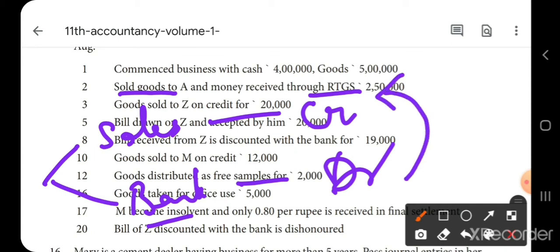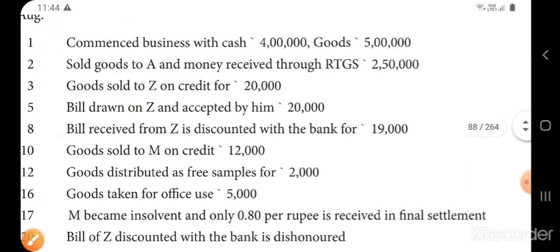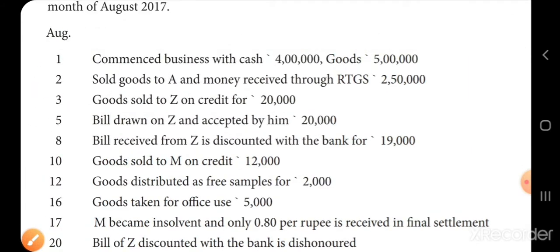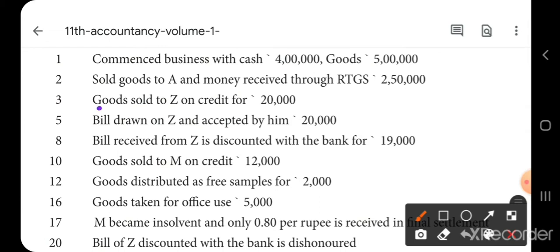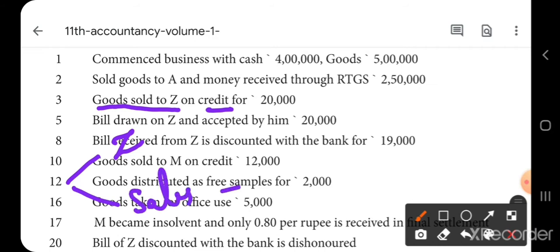Next transaction. Goods sold to Z on credit for 20,000. You are selling the goods to Z on credit. So what are the two accounts involved? Z account and sales account. Sales is a credit. Z is a personal account. Debit the receiver. Who is receiving the goods? Z. So you debit Z's account. The entry will be Z account debtor to sales account. Amount is 20,000.